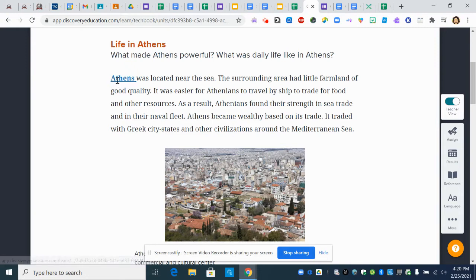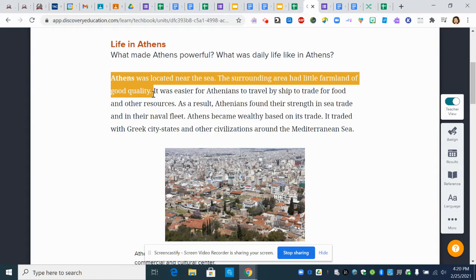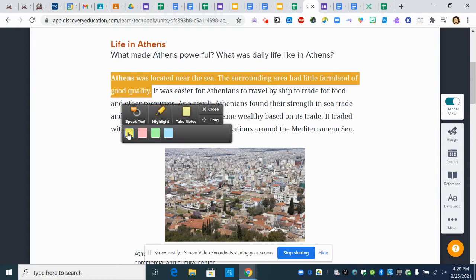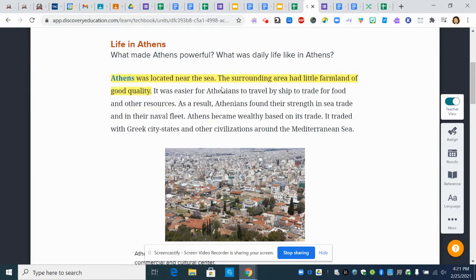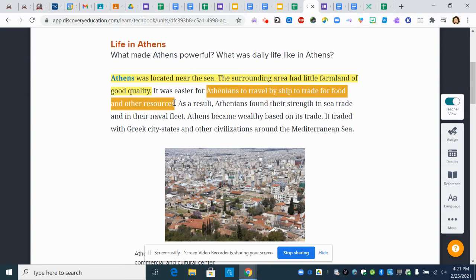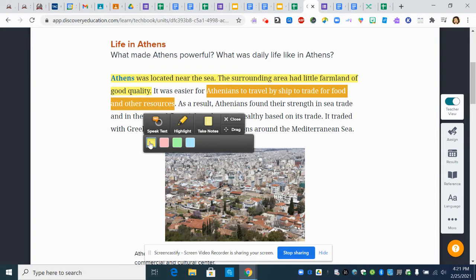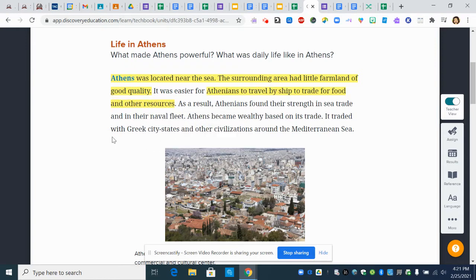So we know that it was located near the sea. It didn't have good quality farmland. That's important. So Athenians traveled by ship to trade for food and other resources. So we know that they started to grow and develop a strong naval fleet and good sea trade.